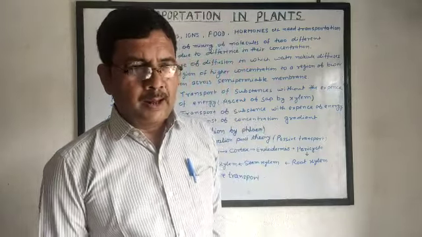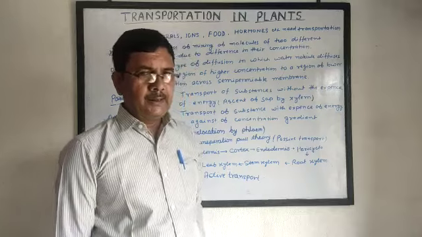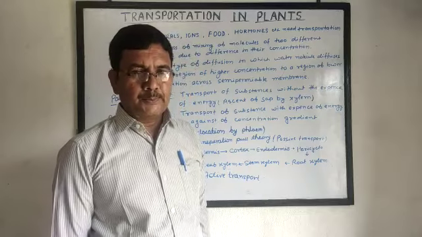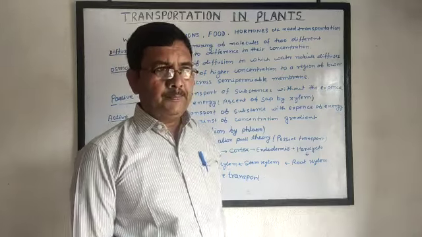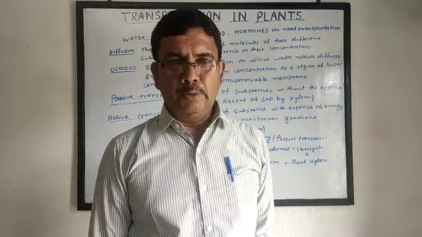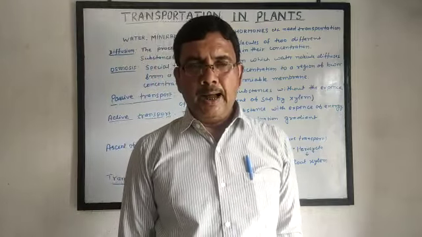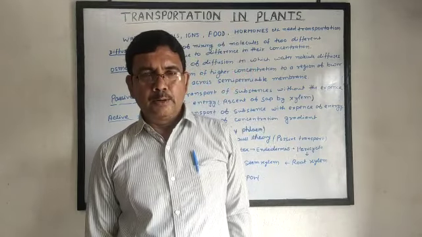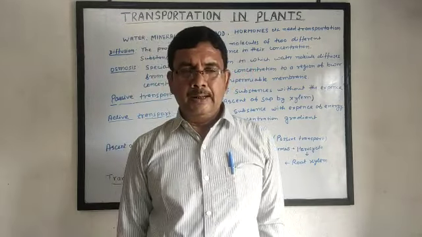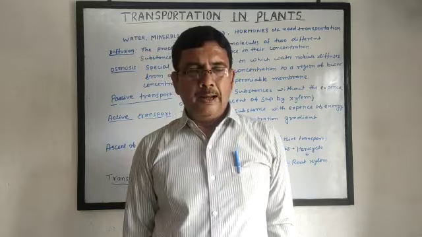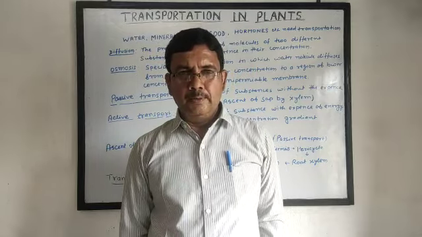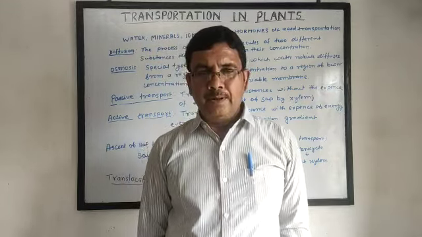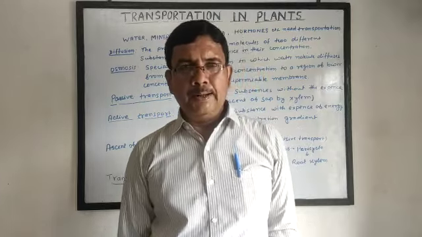Translocation of food occurs through phloem vessels. It is active transport. That means in plants, transportation is of two types: active transport and passive transport. Active transport occurs through phloem vessels, just like translocation, and passive transport occurs through xylem, just like ascent of sap.